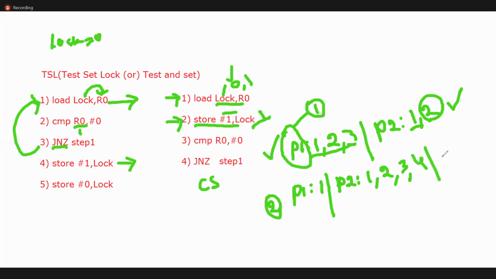Now let us say P2 has also not completed its execution. It is still in the critical section, and in the middle P2 is preempted. So now P1 will start executing. Previously it read 0, so it thinks it will go and execute like P2. Is that possible? No, it's not possible because the lock is 1.